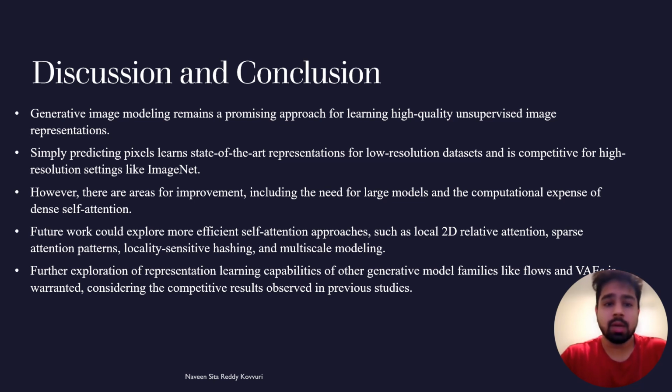Generative image modeling continues to show great promise in the realm of unsupervised learning, particularly in learning high-quality image representations. By simply predicting pixels, we have managed to achieve state-of-the-art representations, even on low-resolution datasets. Moreover, this approach remains competitive even in high-resolution settings such as ImageNet. However, there are certain areas where improvement is needed. One major hurdle is the necessity of large models, which can be both resource-intensive and computationally expensive. Additionally, the dense self-attention mechanism, while powerful, also adds to the computational overhead.